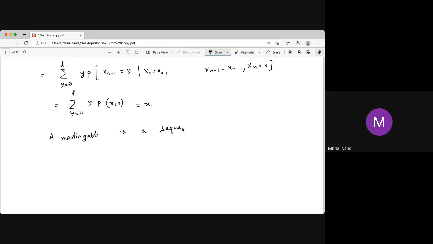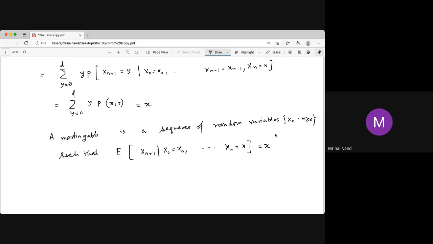Now the definition: a Martingale is a sequence of random variables X1, X2, ..., Xn such that the expected value of the next step is x. So this is the definition of a Martingale.